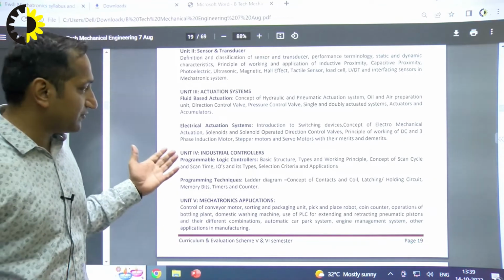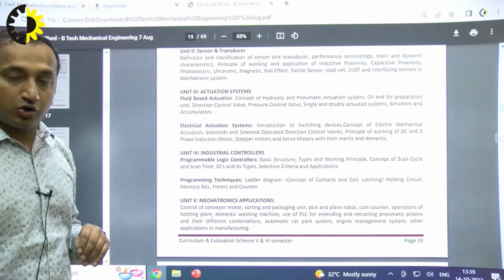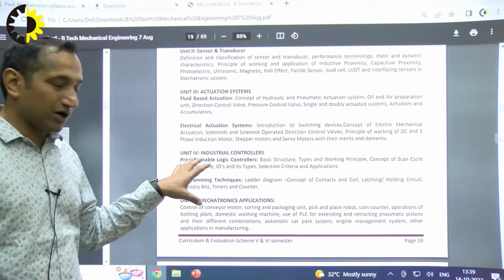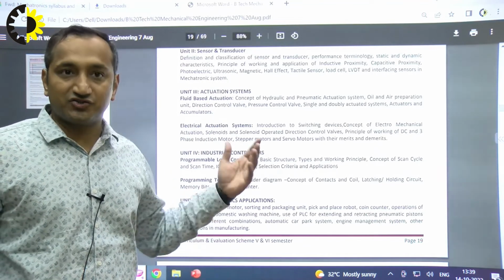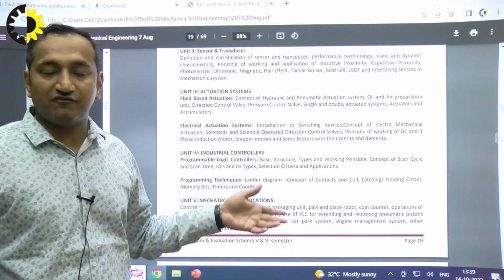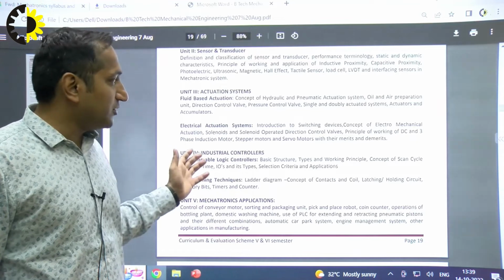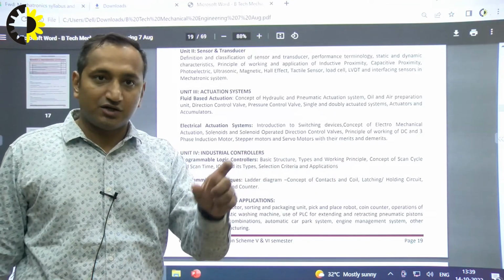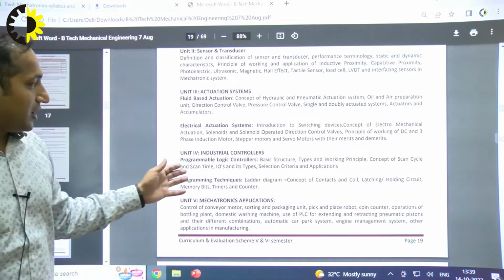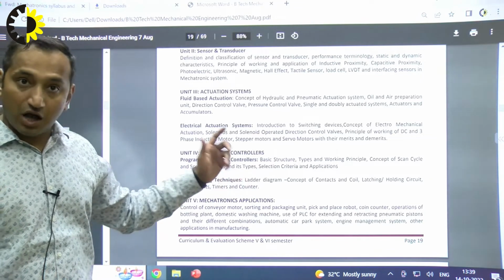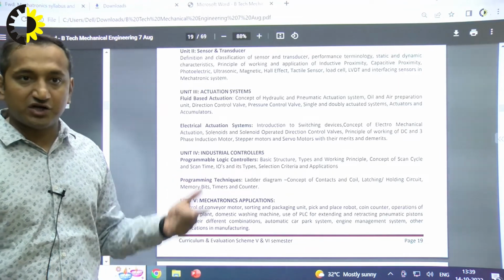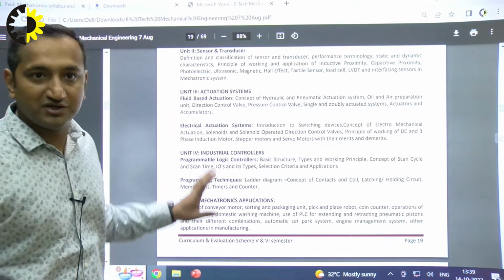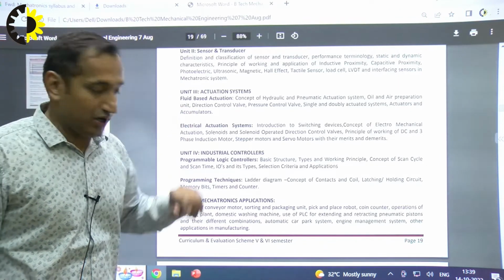Like PLCs, programmable logic controllers. To do the controlling in the industry, we use PLCs, and PLCs are driven by ladder programming. So we will be studying the concept of scan cycle, a term used in PLCs, and scan time, input output devices, how we select them and their applications, and the programming techniques I told you about earlier, the ladder programming. We'll be discussing that briefly, not in detail.